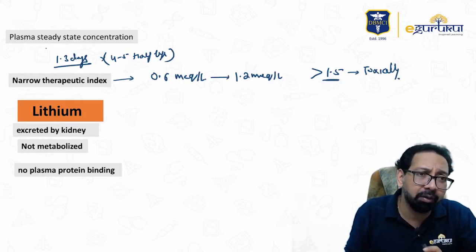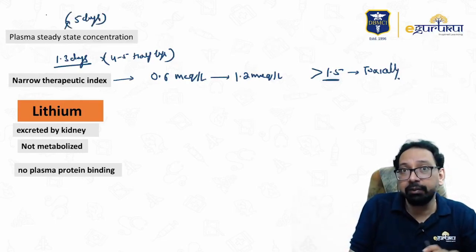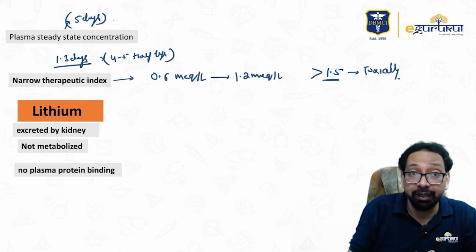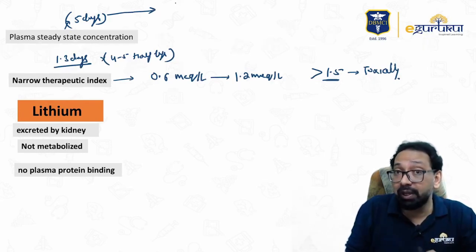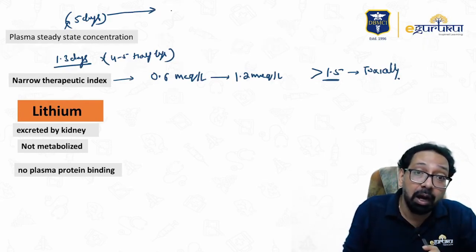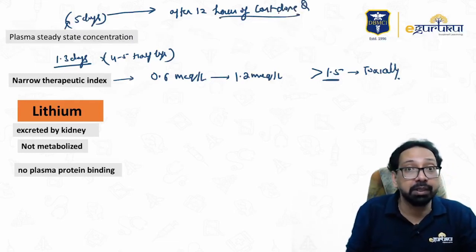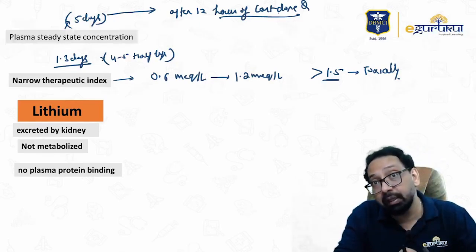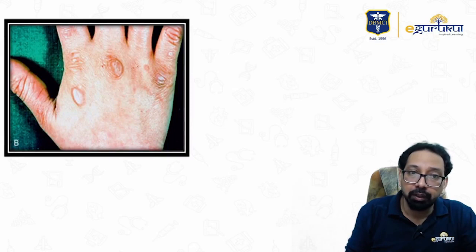You will check the lithium on the 5th day. And you will take the sample to estimate serum lithium 12 hours after the last dose. If the patient took the last dose at night at 9 p.m., you will take the sample at 9 a.m.